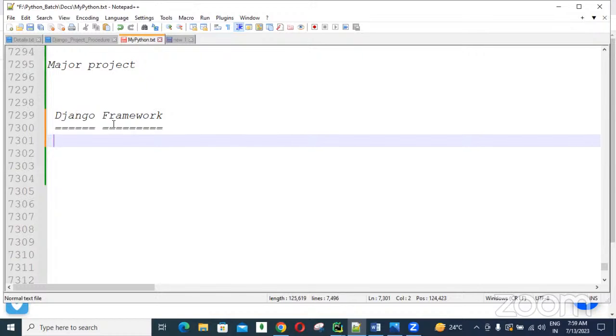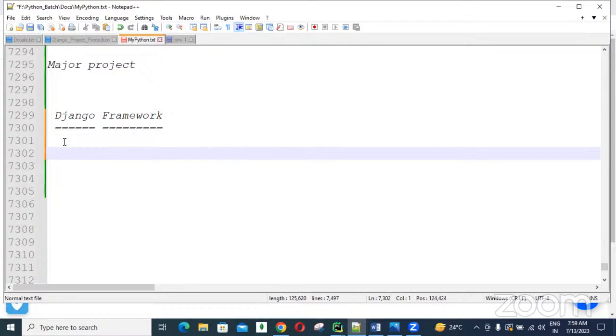Clear that? So these are all basic points, I'm just giving the overview. And of the top 10 companies using the Django framework, one is YouTube. YouTube is using Python with the Django framework, guys.